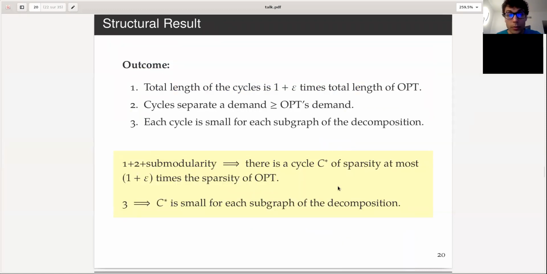And that's the structural result we prove in this paper: because the total length of the cycles is 1 plus epsilon times the total length of opt, and the collection of cycles separates demand that is at least the demand of opt, then properties 1 plus 2, plus this property that I just told you, tell you that there exists one cycle C star of sparsity at most 1 plus epsilon times the sparsity of opt in this collection. And the third property that I proved shows that C star, actually all the cycles in the collection, but C star in particular, is small for each subgraph of the decomposition, because that's how we built it.